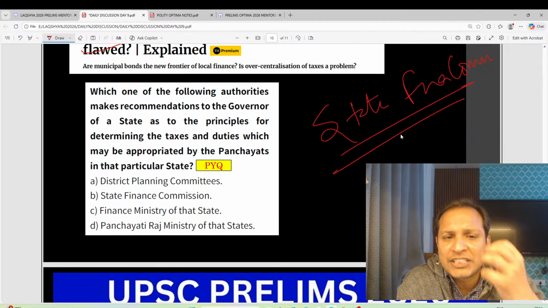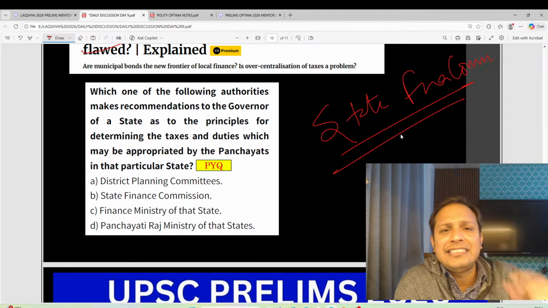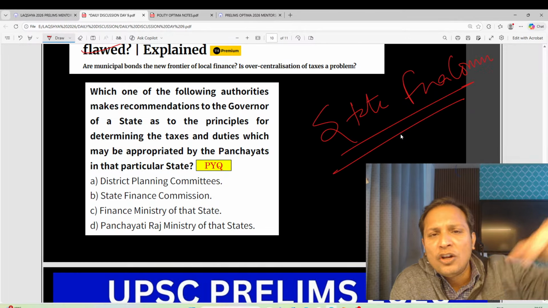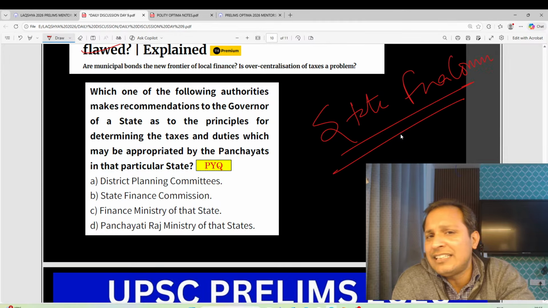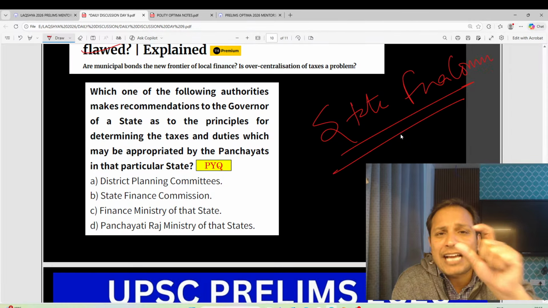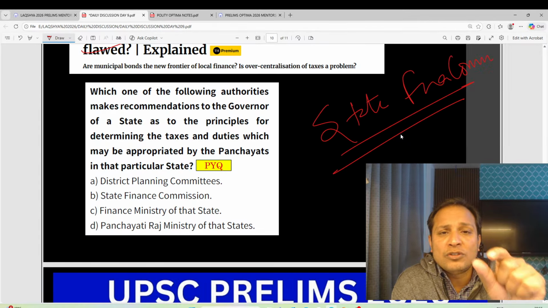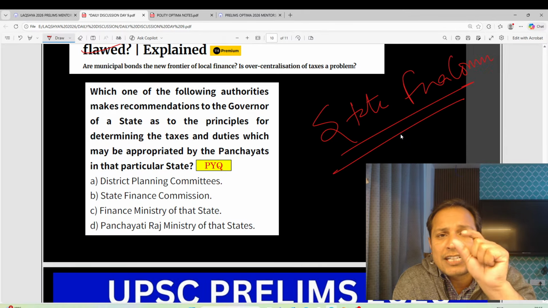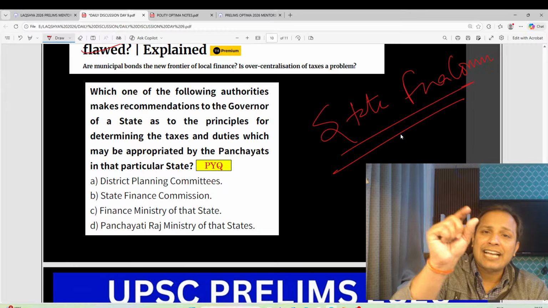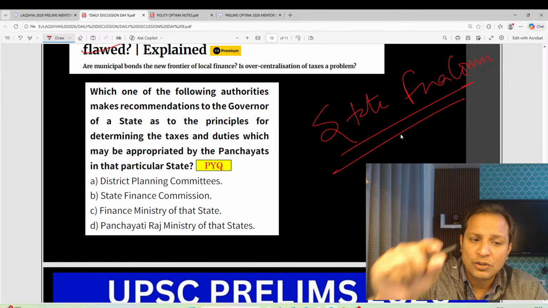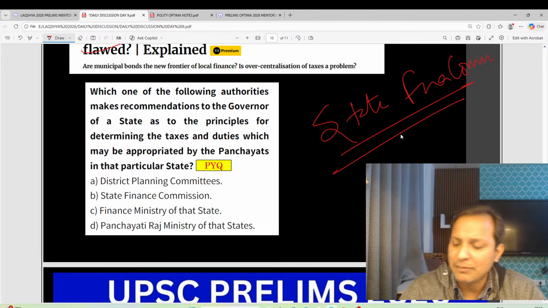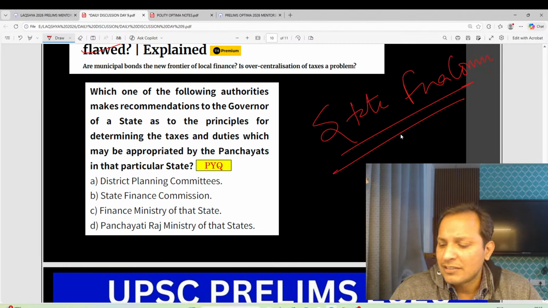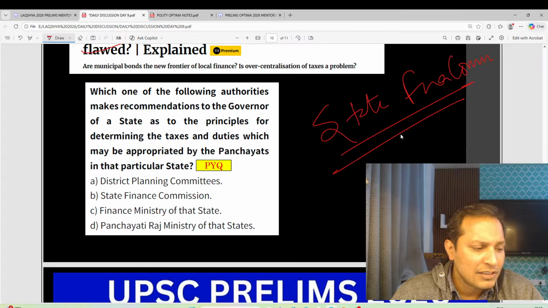Why do they not have sufficient funds? One of the main reasons is the GST. Guys, under the GST, a lot of taxes were subsumed under the GST. Which tax contributes the maximum revenue for the local bodies? Can anybody tell me? Which tax contributes the maximum revenue?